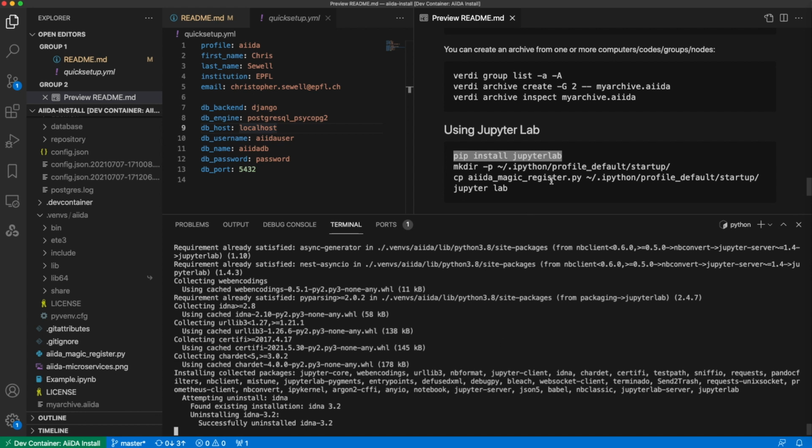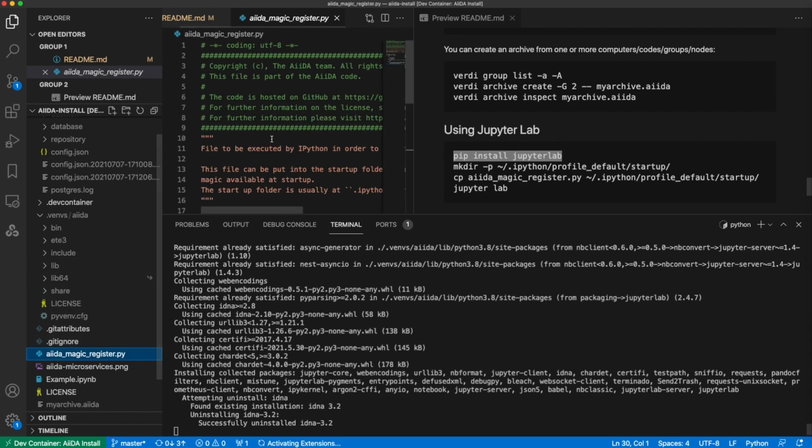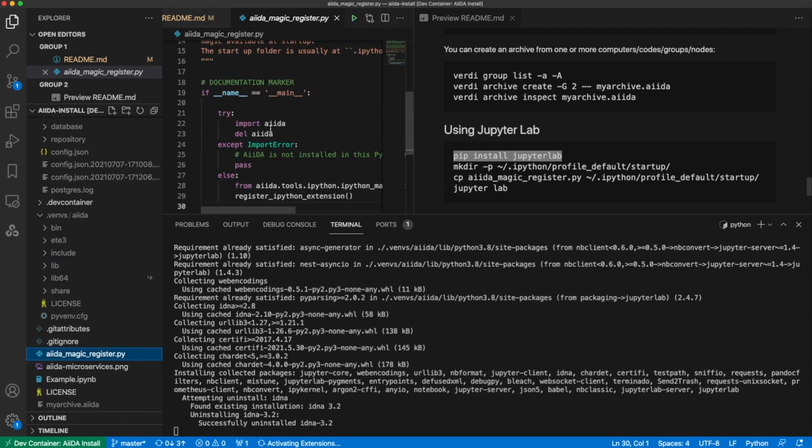To do that, we need to add this small script into the IPython Jupyter defaults. So once this is installed, we're going to import that, and then once we start JupyterLab, you should see that come up.